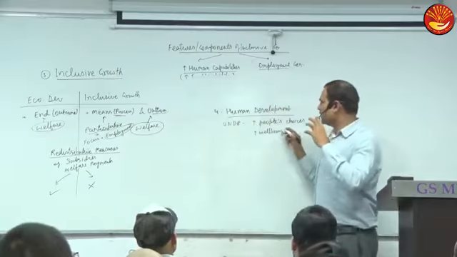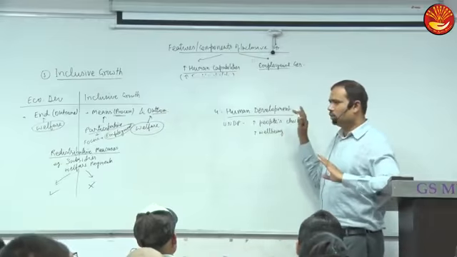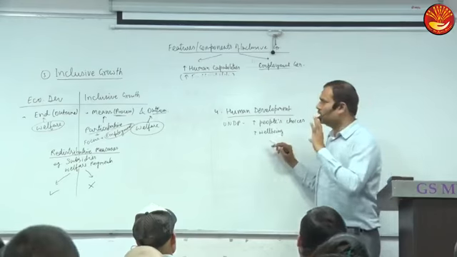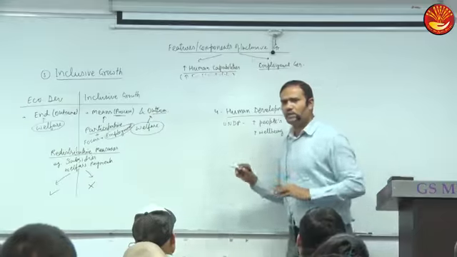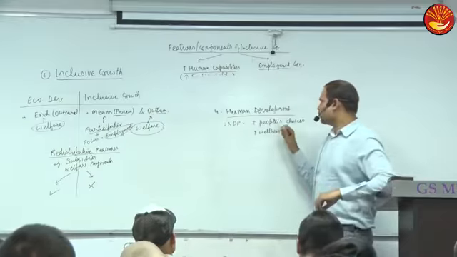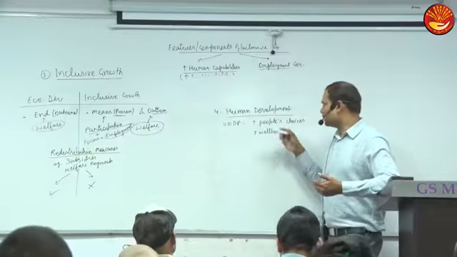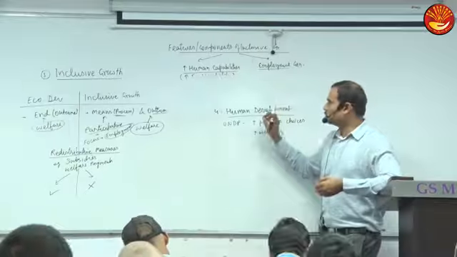So in simple words, the definition is not very important here. You should only have the idea that enhancing well-being is human development. I just gave you the definition, but it is not very important. Inclusive growth is a very important concept, so a question can be asked again, but only the idea that it is enhancing welfare. So both are almost similar: enhancing choices and enhancing well-being in human development. Now, can you tell me which concept it is close to?